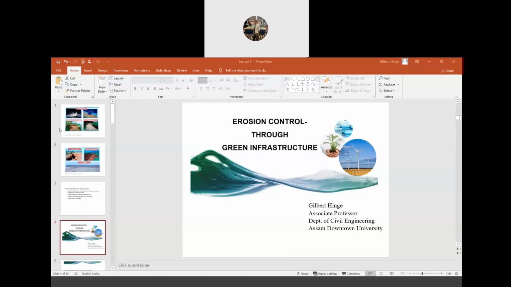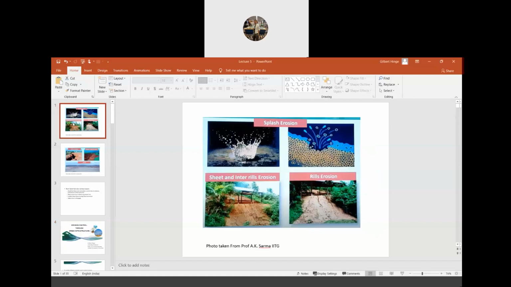So if you remember, in the last class, the offline class, we discussed the types of erosion problems. We discussed splash erosion, right? Splash erosion generally happens when rainfall drops on bare soil. In that case, what happened? The soil will be eroded because there is nothing to protect it. So if rainfall drops on bare soil, that soil is eroded. That kind of erosion is called splash erosion.